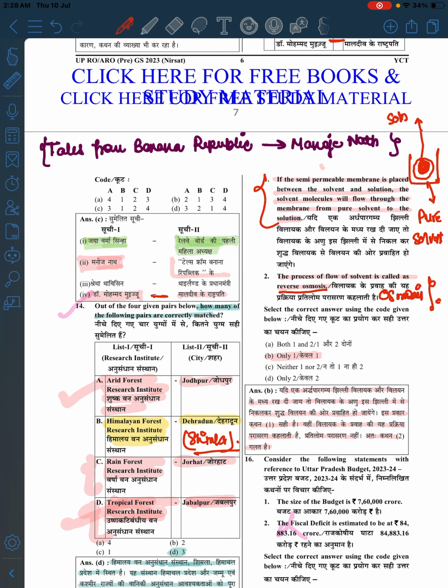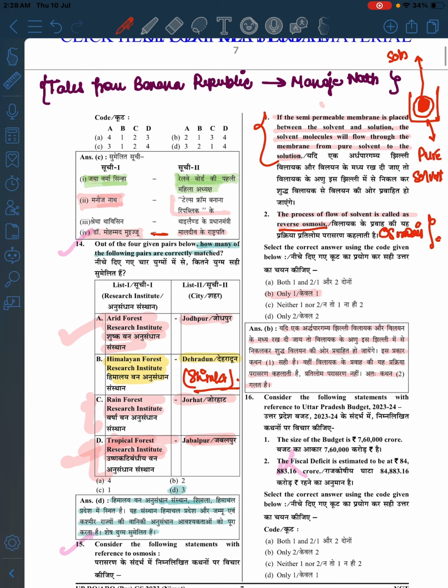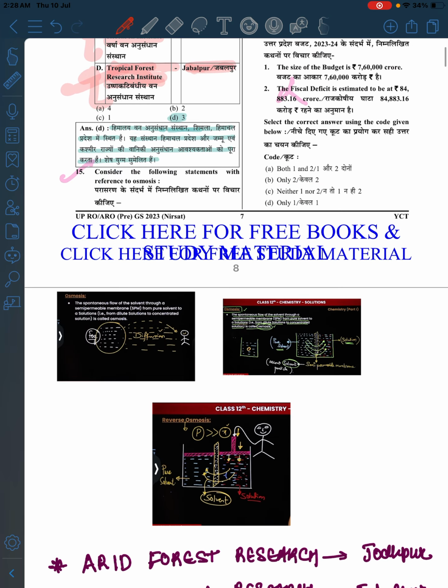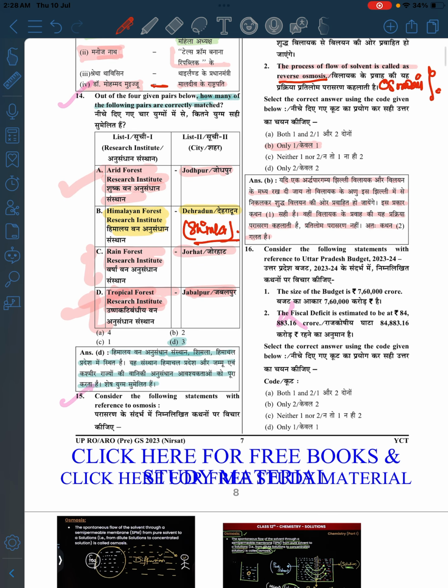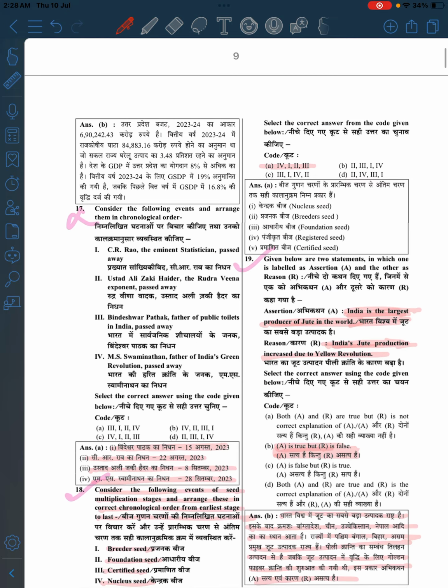If we apply some pressure to move this thing to the outside, then it is the solvent, meaning reverse osmosis. So this is what it is telling, right? I think we are good till here. I think this is a current affairs question which we need to ignore.